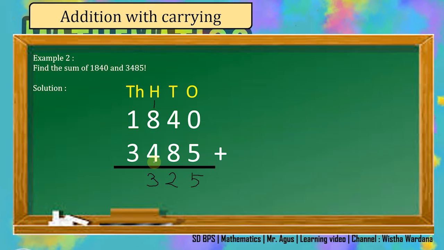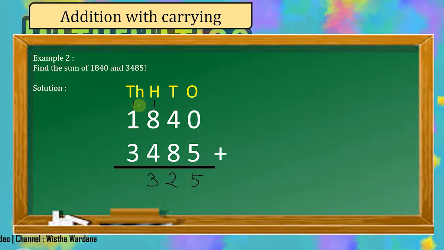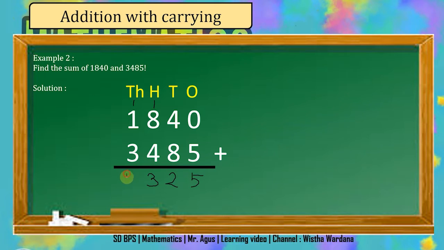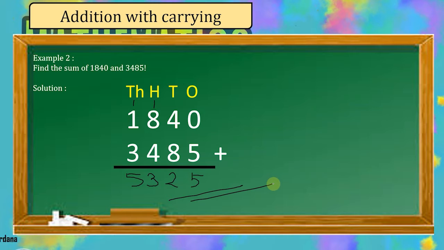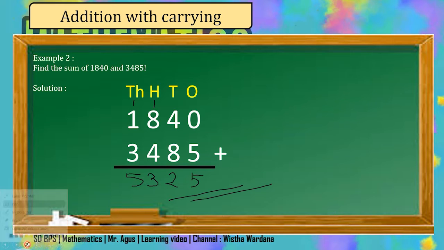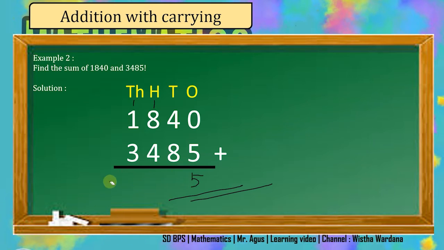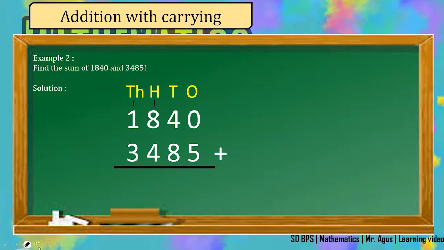You write 3 only, and carry 1 to the next place value, in this case the 1000 place value. In the 1000 place value we have 1 plus 1 plus 3, and the answer will be 5. So the final answer is 5325. I think there is no problem for this example. Let's move to the next question.